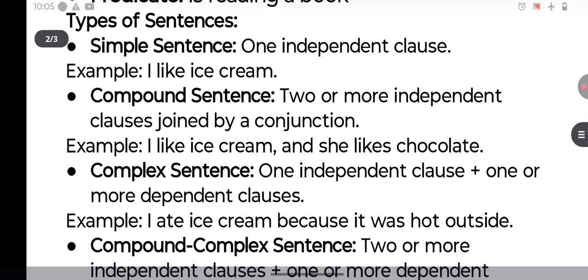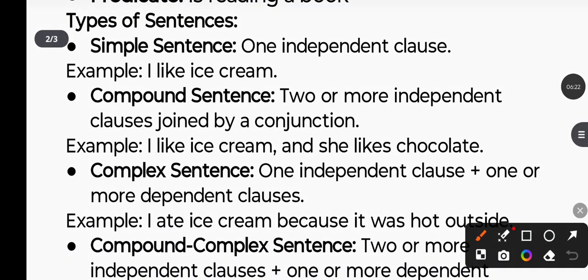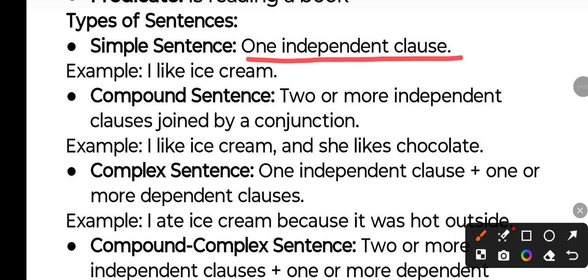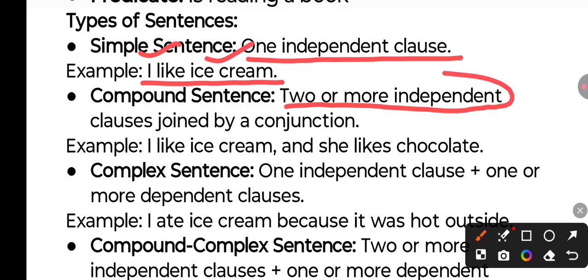First is the simple sentence. A simple sentence is a sentence in which there is one independent clause. Like I like ice cream. See, we have one subject, one predicate, which means one independent clause. It's a simple sentence. Then we have the compound sentence, where we have two or more independent clauses. There is no dependent clause. And they are joined by a conjunction. Which kind of conjunction? Coordinating conjunction.